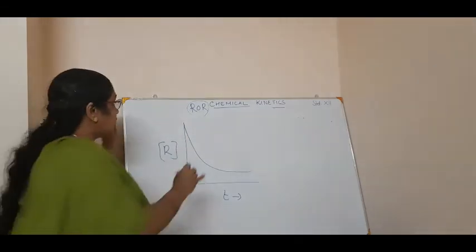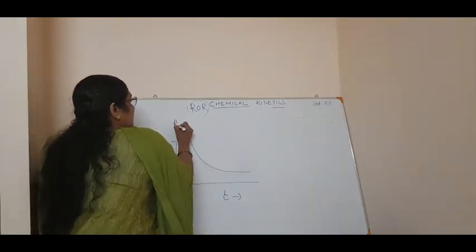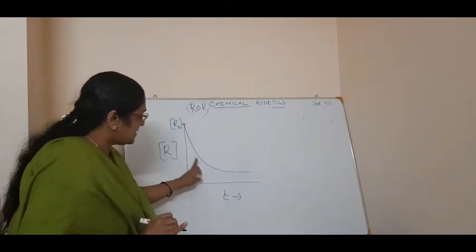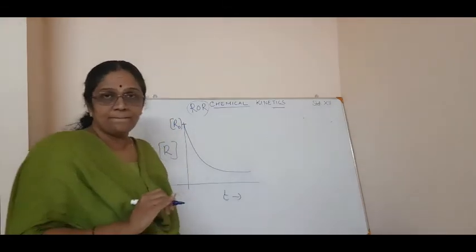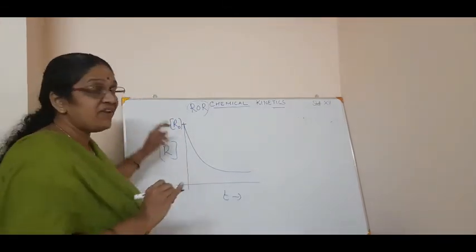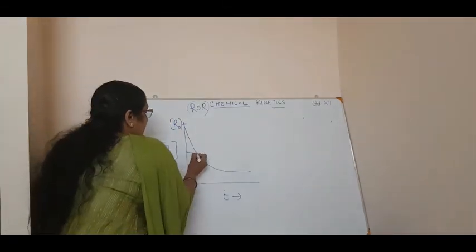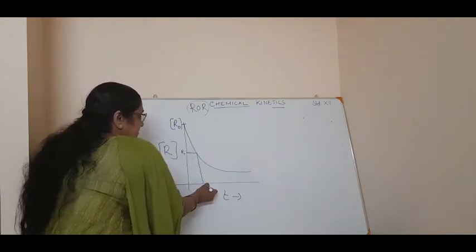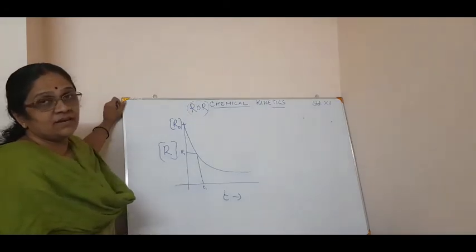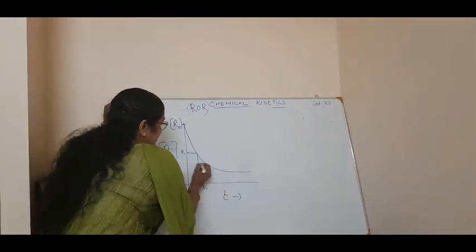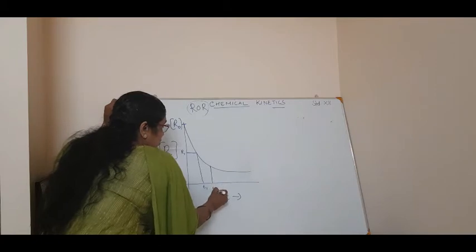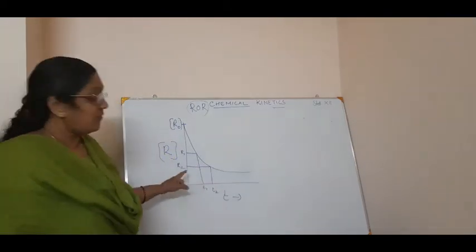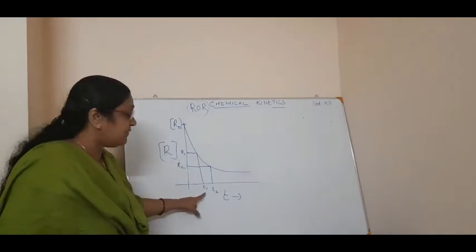Correct? So here is the initial value of R, it is R0, the steady state. Now as the time passes, it goes on decreasing. Correct? Now how will we find the average? See, here it is R1 initially, at time T1. Now as the time passes, here the time is T2. Now what is the concentration? R2. See, you have got R1 and R2, T1 and T2.